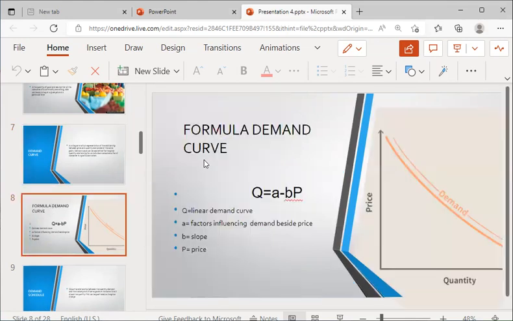The formula for the demand curve is Q = A - BP. Q stands for the linear demand curve, A stands for factors influencing demand, B stands for the slope, and P stands for price.